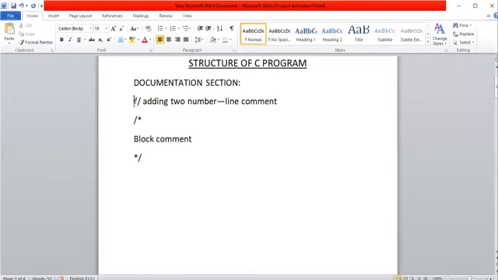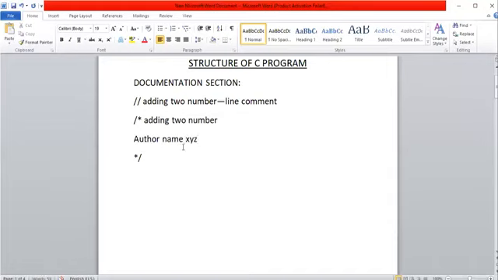Or instead, we can provide the entire text in block format. Start with a forward slash followed by a star, and write the comment here: adding two numbers, and suppose the author name is xyz.